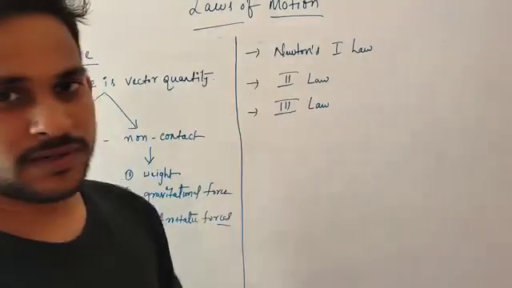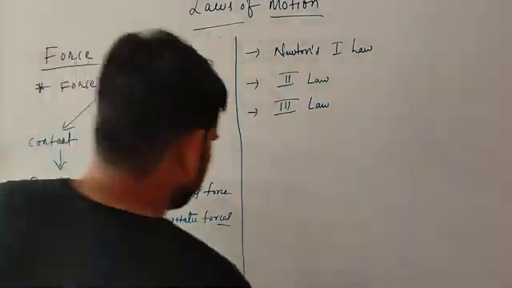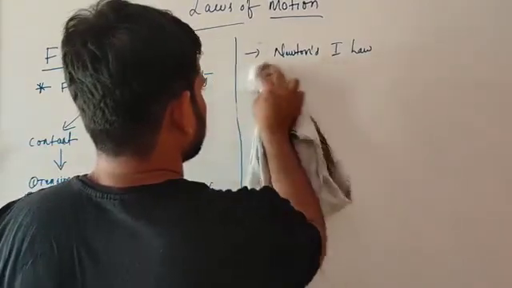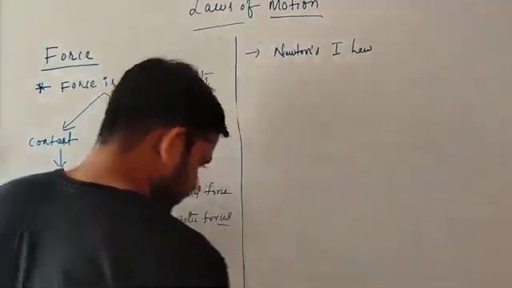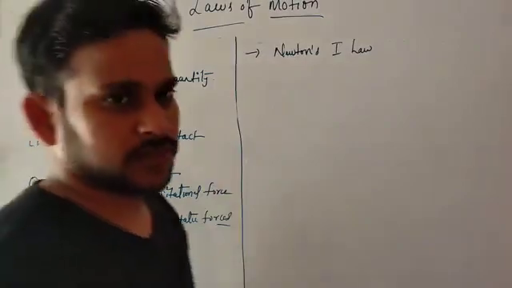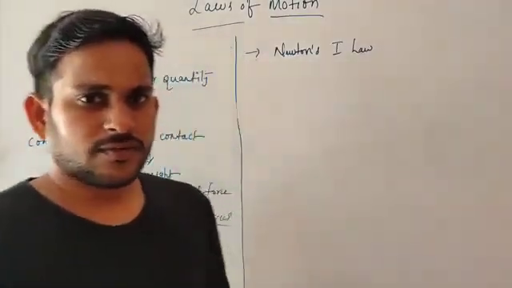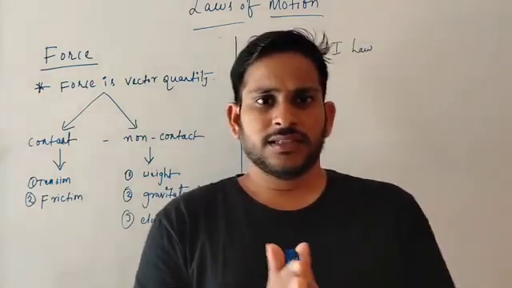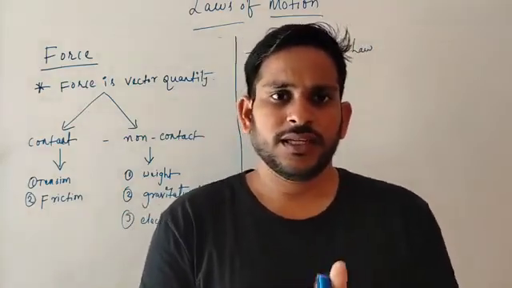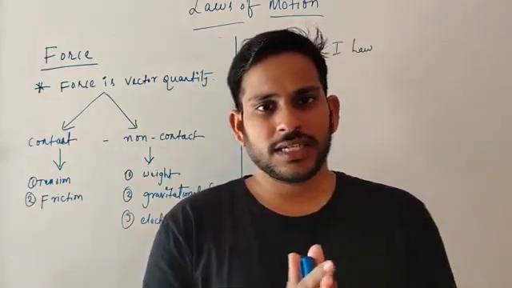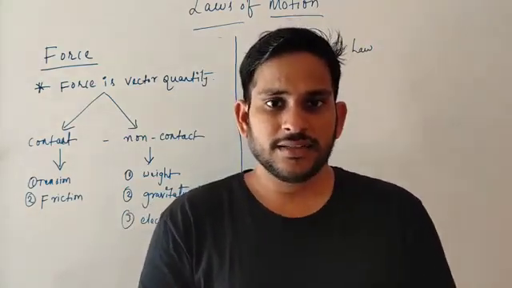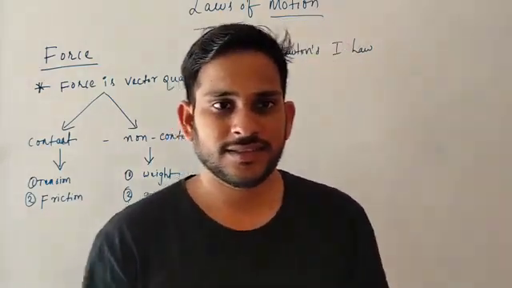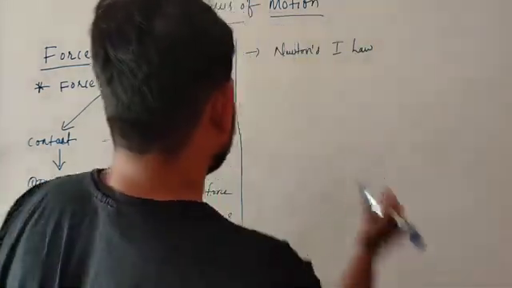This is very important. Newton's first law of motion says that a body continues in its state of rest or uniform motion until an external force acts on it. That is called Newton's first law of motion.